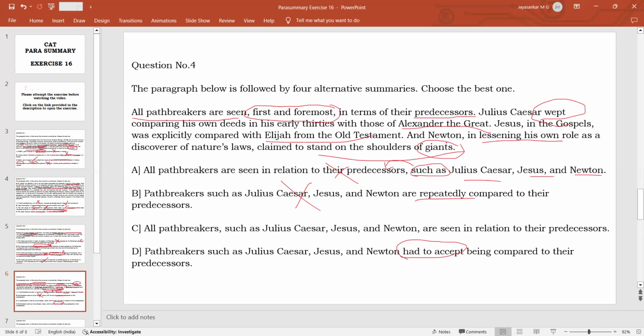Definitely, he willingly compared himself, and he was lessening his own role. It means he was very gracefully accepting that he is not that great compared to the scientists who lived before him. So all of them were not this option. The option says that they were not happy with being compared. That is not correct. The passage is not conveying the sense that they were not happy being compared to their predecessors, so this is wrong. So the correct answer is option C again.